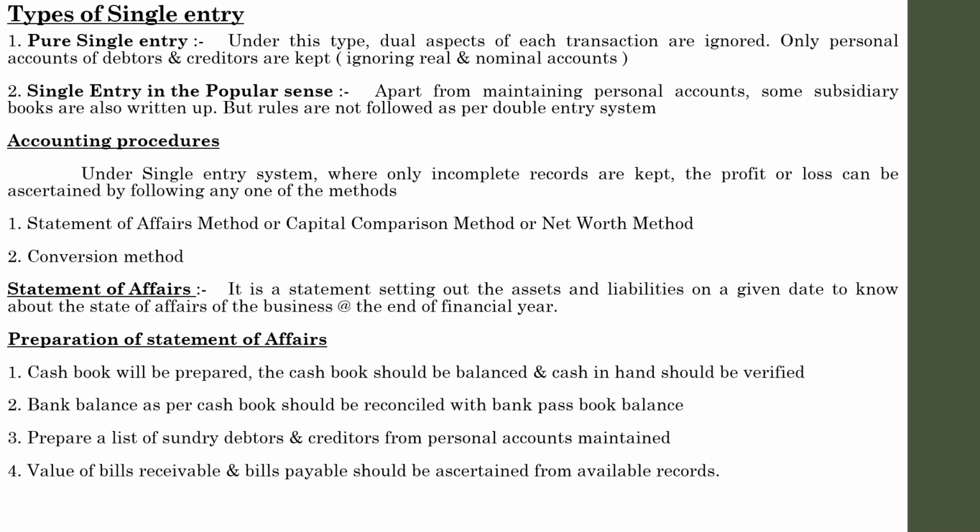Still we need more items for the balance sheet, because in a balance sheet we require cash, bank, assets, liabilities, capital. So the next one, stock. It is the most important aspect for preparing a balance sheet. Stock in trade should be ascertained and valued at cost price or market price, whichever is lower. That is a basic universal rule. In our country also we follow like that. Stock is always recorded or valued at cost price or market price, whichever is the